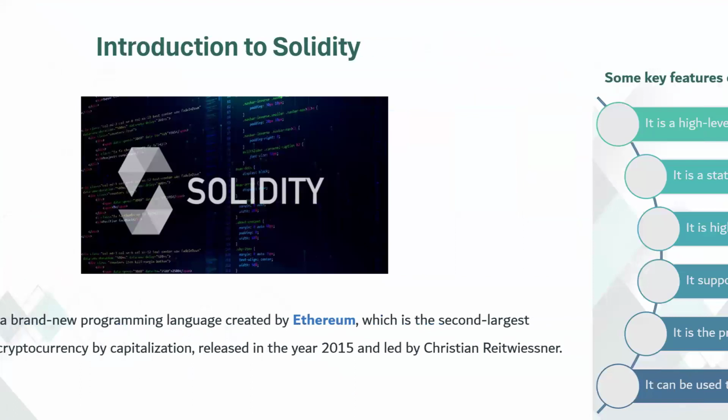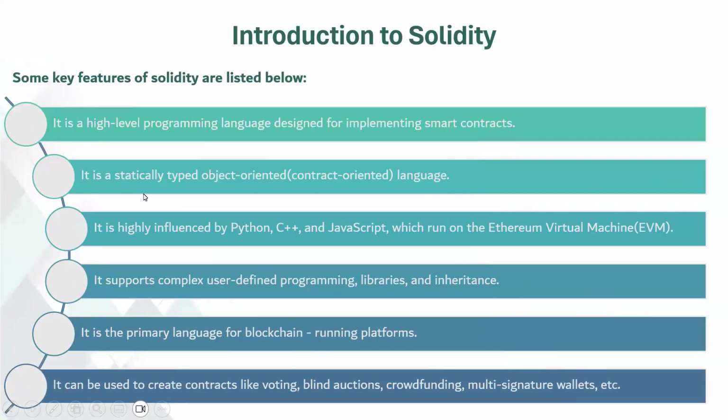Let's look at some key features of Solidity. It is a high-level programming language specifically designed for implementing smart contracts. This means Solidity is a programming language that focuses on creating smart contracts, which are self-executing contracts with predefined rules and conditions. It provides a user-friendly and expressive syntax that allows developers to write code for these contracts in a straightforward manner.